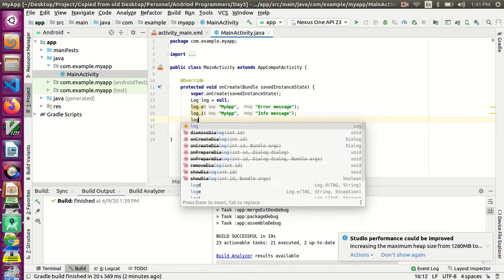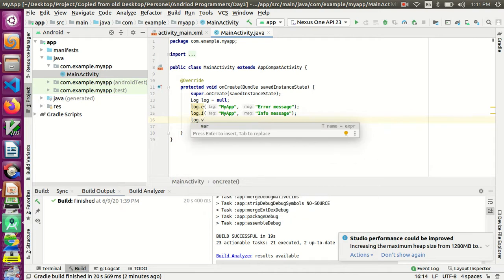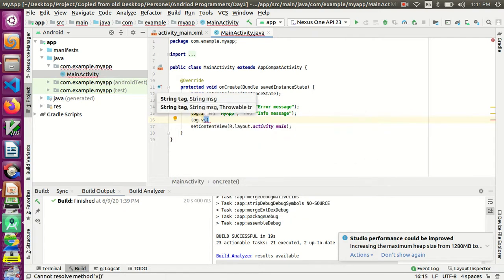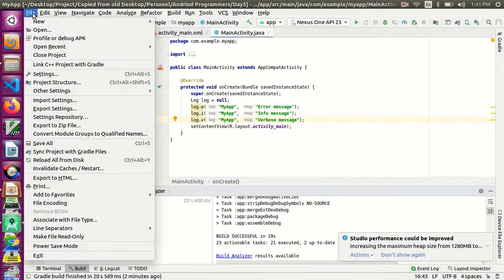Next I will give Log dot verbose. So firstly I will show about these things.